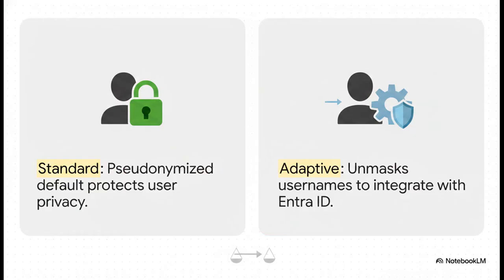However, as an architect, you face a really critical business decision here. If you want to enable adaptive protection, which is awesome because it dynamically integrates with Entra ID conditional access to automatically revoke a risky user's access the second they behave maliciously, you cannot use pseudonymization. Think about it. To automate that defense, the system has to know exactly who the user is to block their specific account. This is a crucial trade-off between absolute user privacy and automated real-time security defense. It's not just an IT toggle switch. It is a serious risk acceptance conversation you are going to have with your legal team.